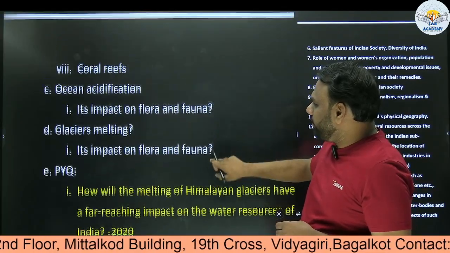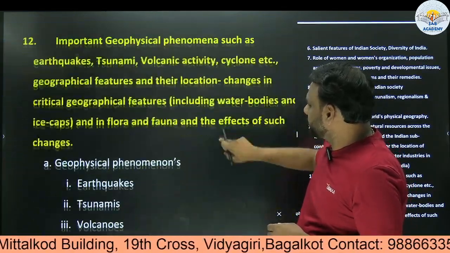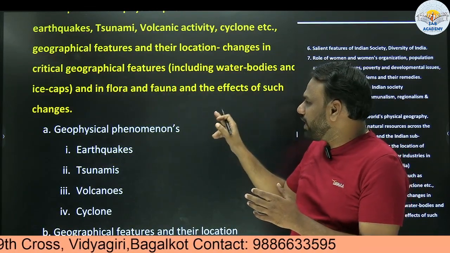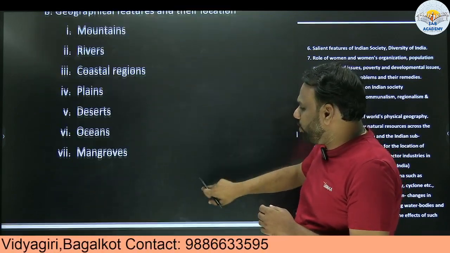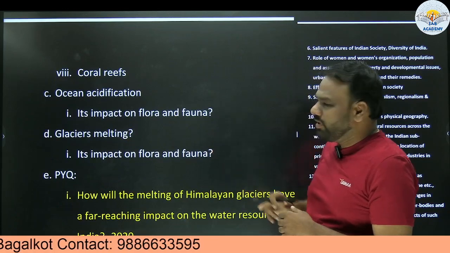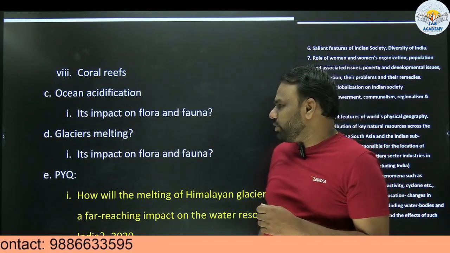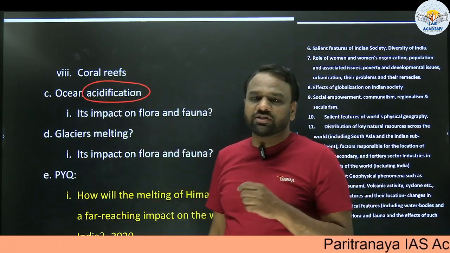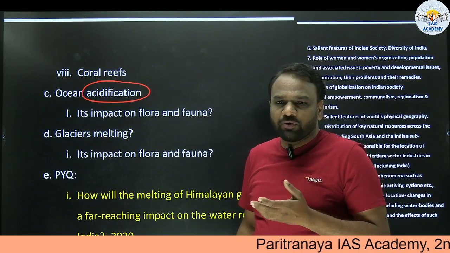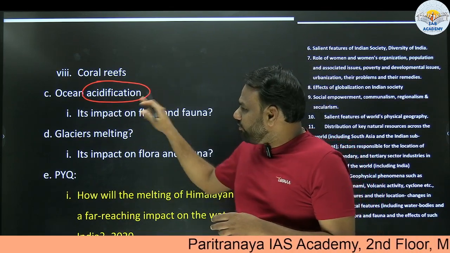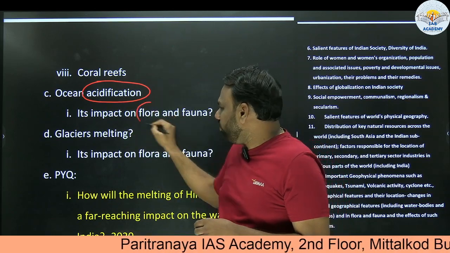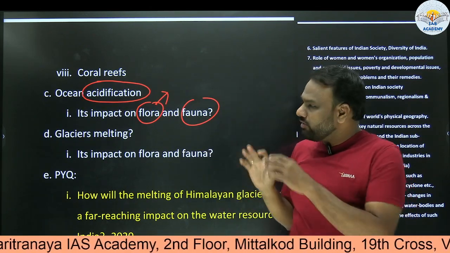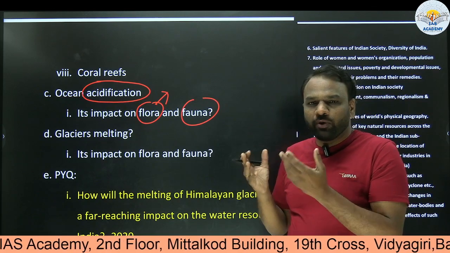Next, we saw changes in critical geographical features, and in flora and fauna as the effect of such changes. Now we have the ocean, which is a critical ecosystem. If there is some change in the ocean, for example, there is a phenomenon called ocean acidification, and ocean acidification is not good. The acidity of the ocean water will increase. So what kind of impact will this ocean acidification have on flora and fauna? Flora means vegetation, fauna means animals. Again, these things we need to understand. So from this perspective, we have to understand and prepare our notes.